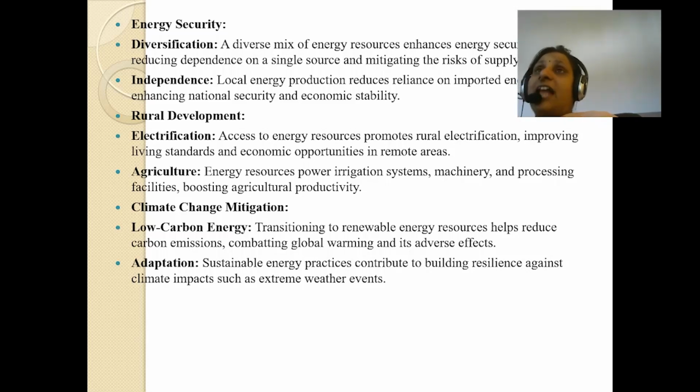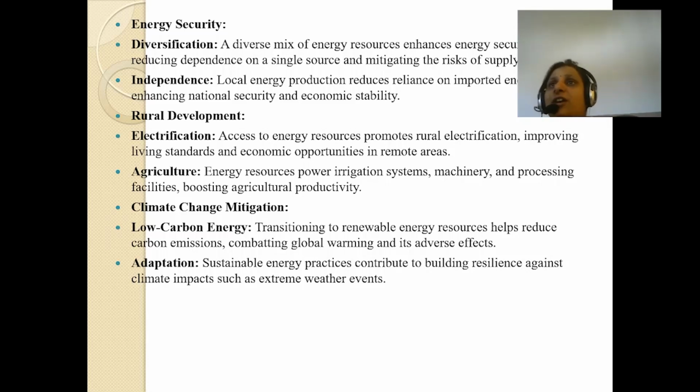Like we have in our home, we have scooters, we have bikes, we have a car. For what? So that they can be used for different purposes. So if we have a diverse mix for the energy resources, then obviously the security of energy is enhanced, so that you are not dependent on a single source, and it can mitigate the risk of supply disruption.